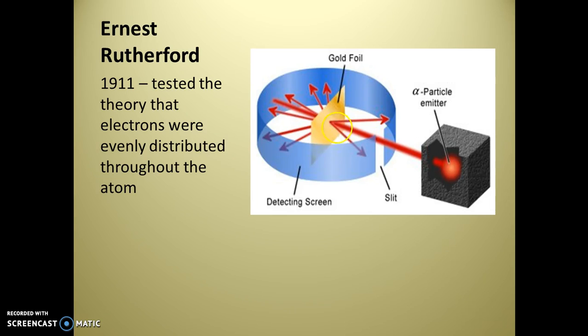The reason that these were deflected was because the nucleus of the atom has a positive charge. You're shooting a positive charge at a positive charge, it's going to repel and push it away. So he was able to determine that atoms are mostly empty space. You have this very, very tiny nucleus with its positive charge, and then taking up most of the room on the outside are the negatively charged electrons.